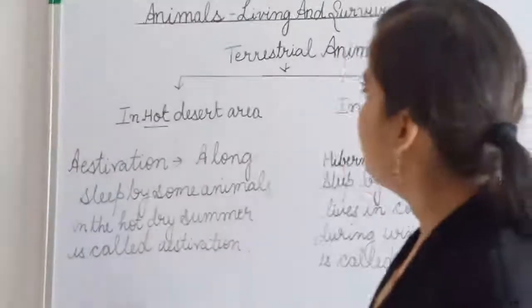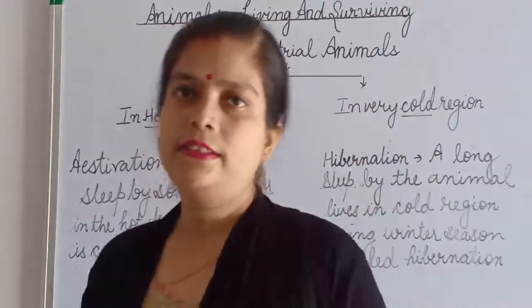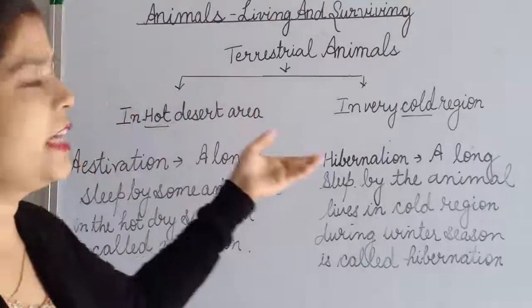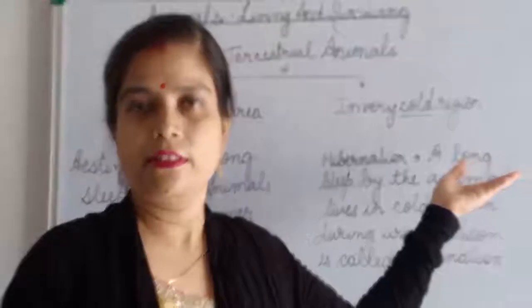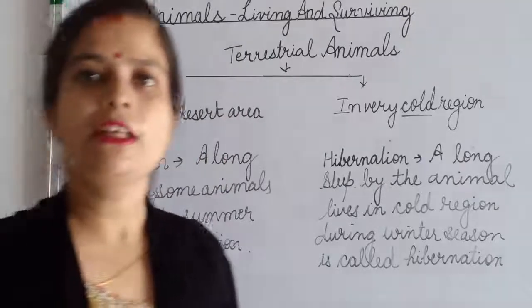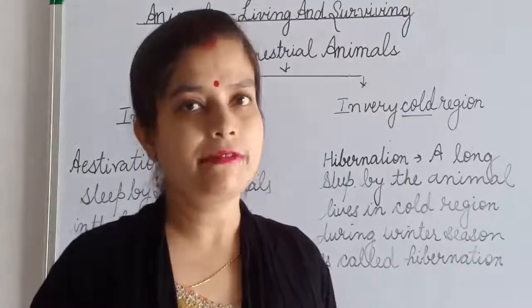So these are the features which help animals to survive in a hot desert area or in a cold region. So revise it, children, read thoroughly from the book, each and every line.